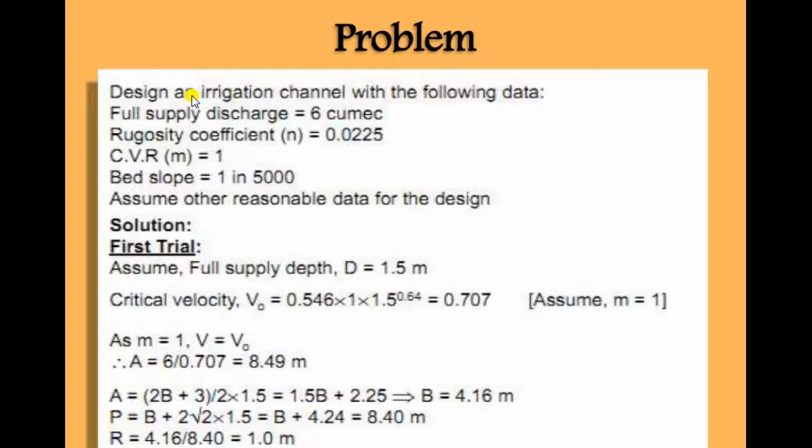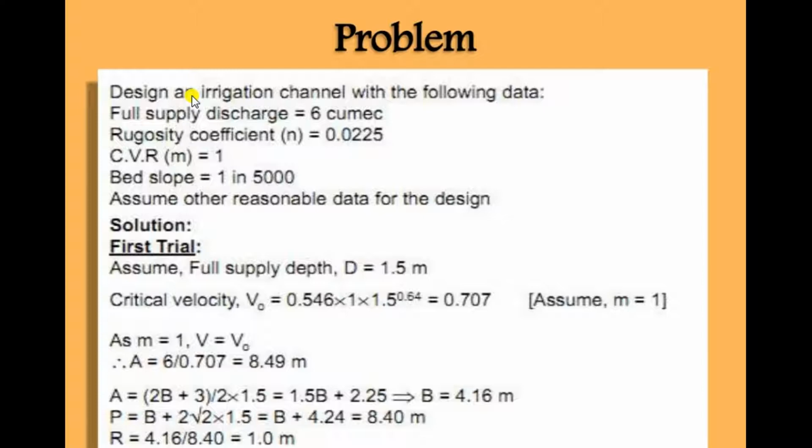Now put the value of area on the other side. Area is 8.49, and putting into that equation we can get the value of b is equal to 4.16 meter. P is equal to b plus 2 under root 2 d, that is the formula. D is equal to 1.5, we previously assumed.